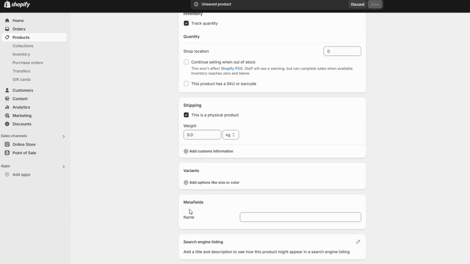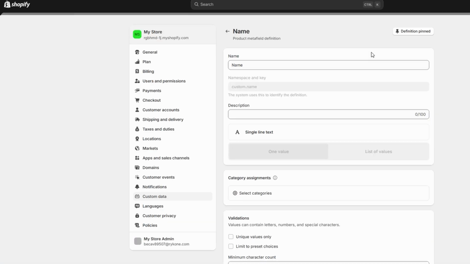Once you're inside the product page, scroll down to the bottom where you'll see the Metafields section. Here, you'll find the custom fields that you've created in the custom data area. In our case, you should see the material information metafield that you set up earlier.